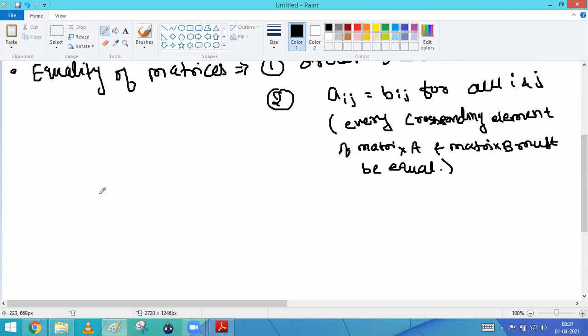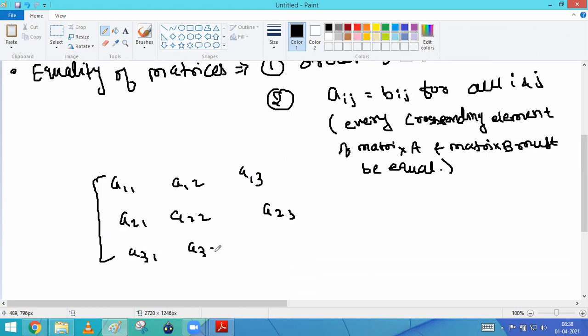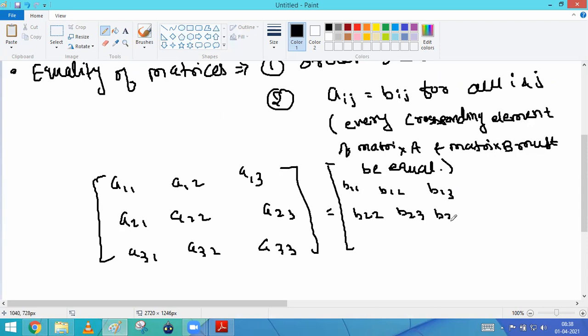It means that suppose you have two matrices A, like A11, A12, A13, then A21, A22, A23, A31, A32, A33, and it is equal to the matrix B11, B12, B13, B21, B22, B23, B31, B32, and B33.